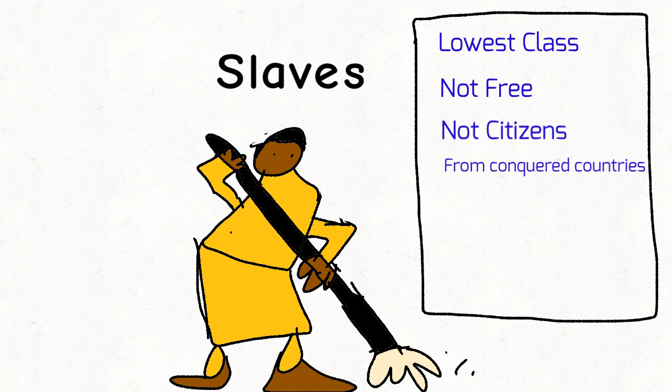Slaves were the lowest class of all. They didn't have citizenship because they were not free. They were the people who were from the countries Rome conquered. They worked for families and listened to whatever people told them.